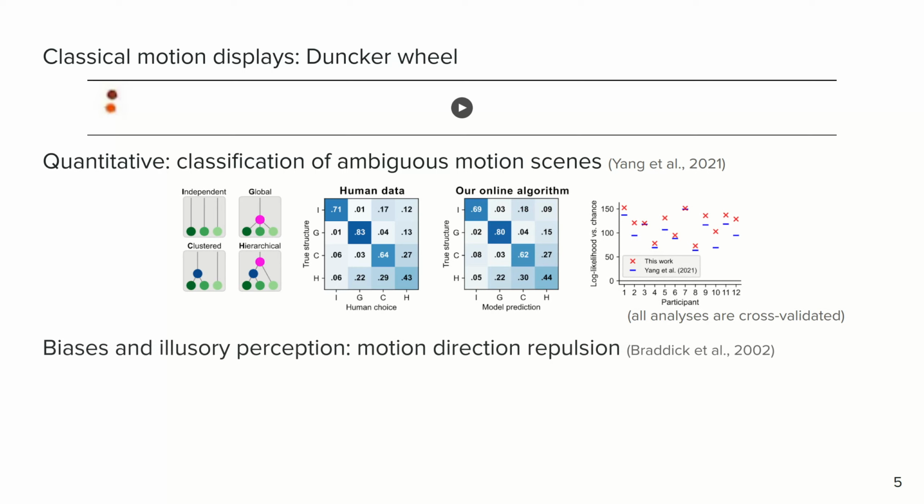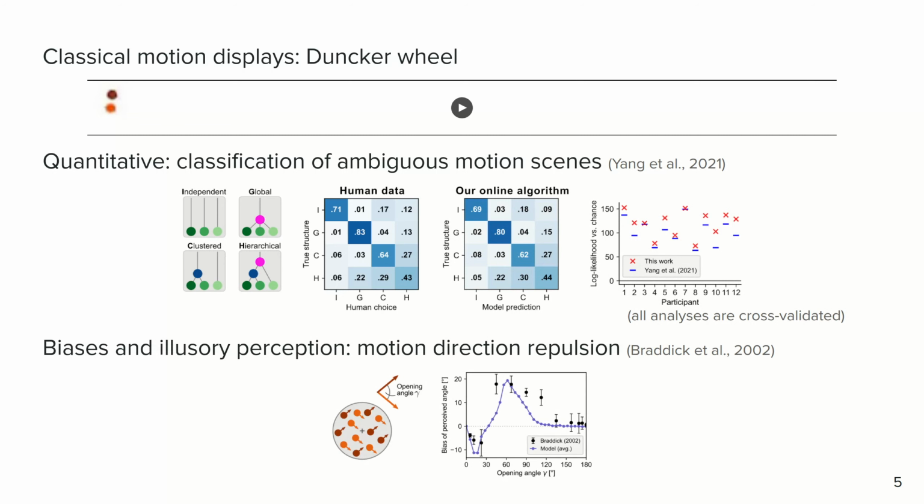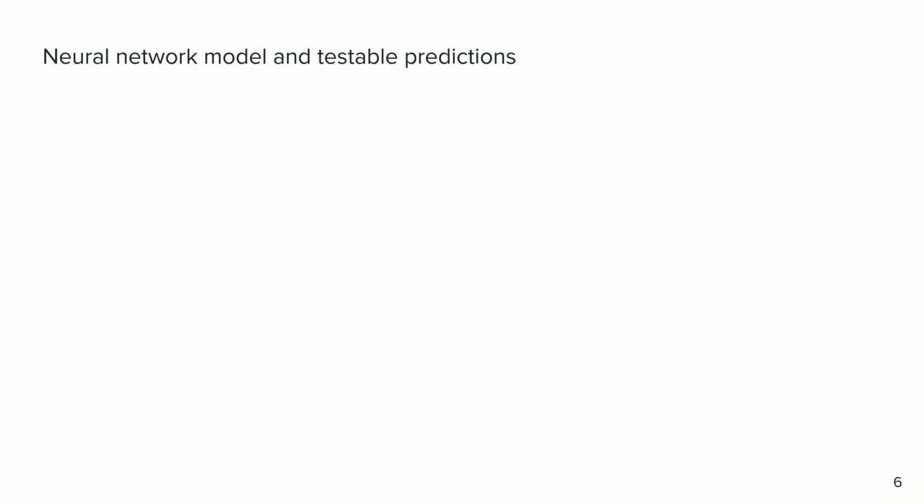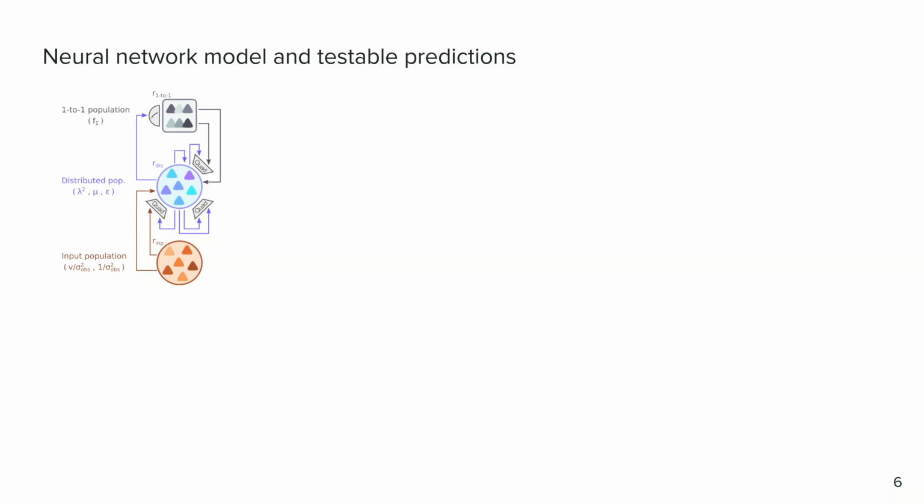The algorithm also explains biased and illusory motion perception, for example, motion direction repulsion, where it mirrors the biphasic bias of humans when reporting the angle between moving groups of dots. And the algorithm explains several more phenomena from the literature. It turns out that the computations required by the algorithm are compatible with neural dynamics. We devised a recurrent neural network model